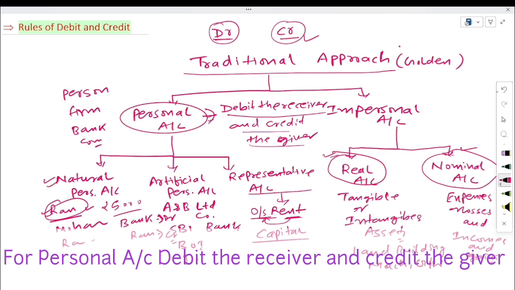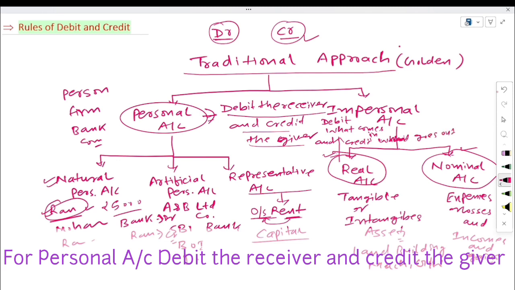Here the rule for real account. What will be the rule for real account? Here the rule will be debit what comes in and credit what goes out.